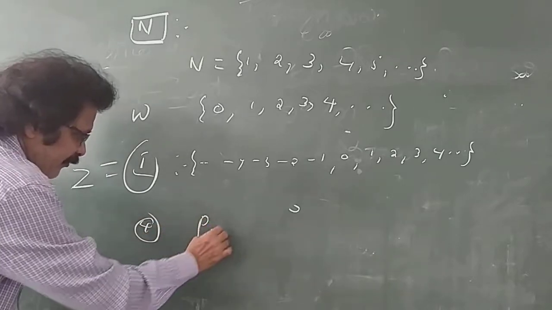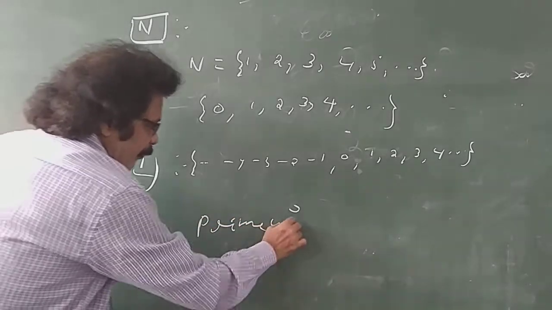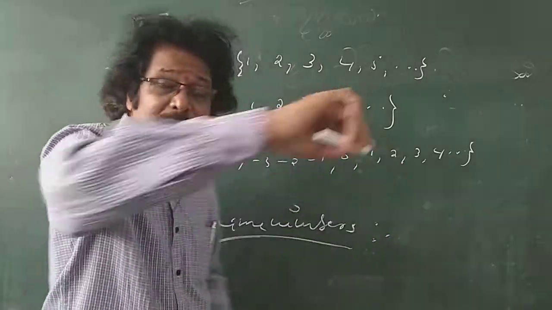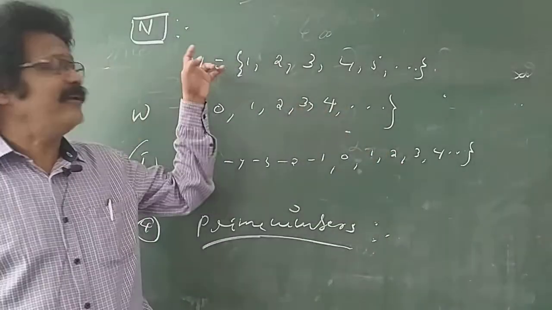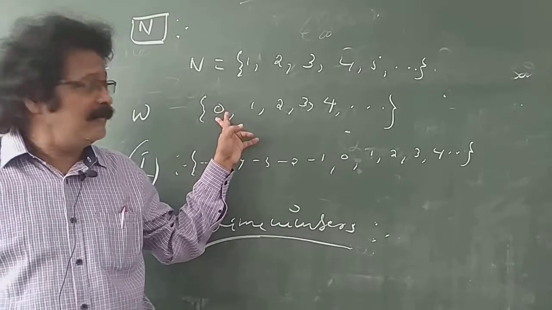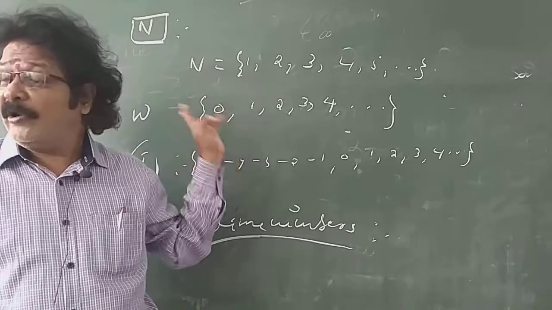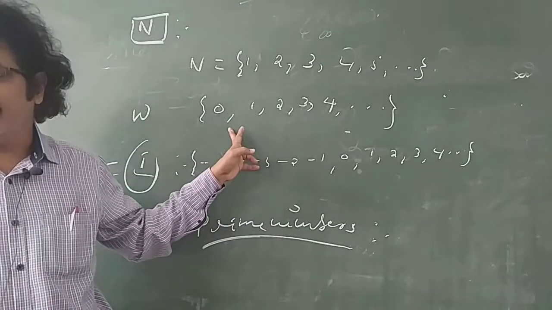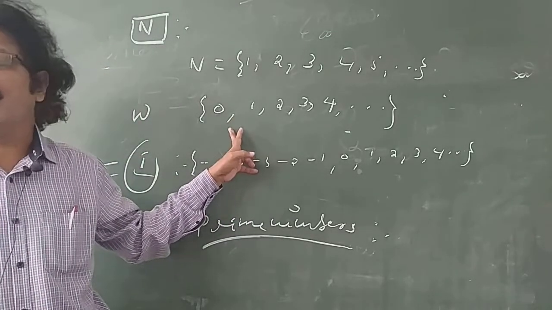Next, prime numbers. What are prime numbers? Prime numbers are natural numbers which are divisible only by themselves and one.